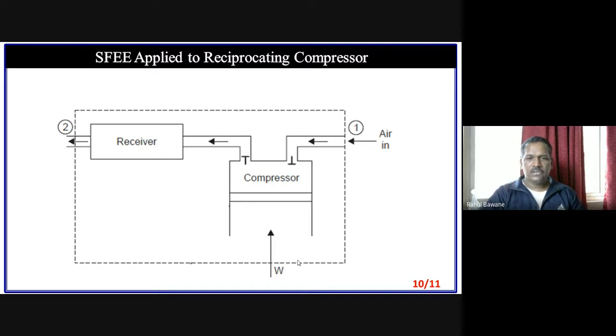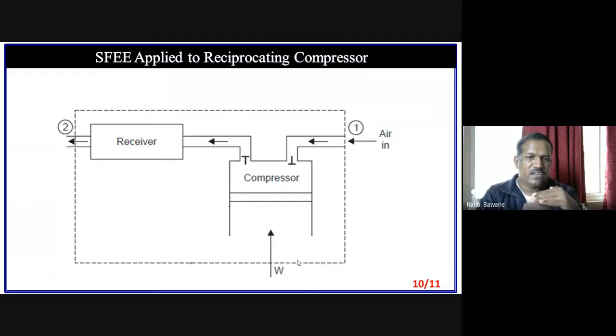We know what happens in a reciprocating compressor. At the intake, we suck air from the atmosphere by supplying work with the help of an electric motor or anything. We supply work so that the air gets compressed to very high pressure and high temperature.